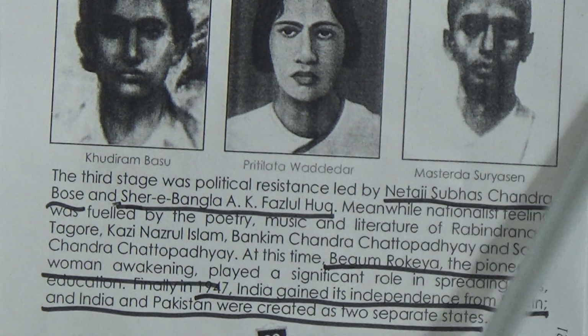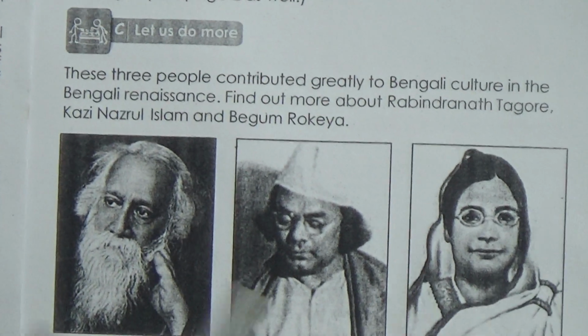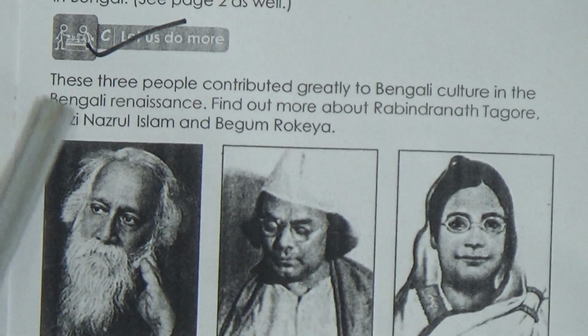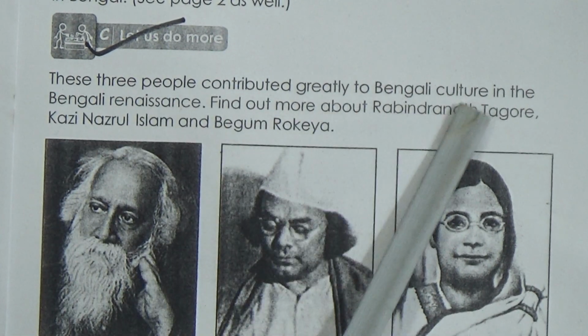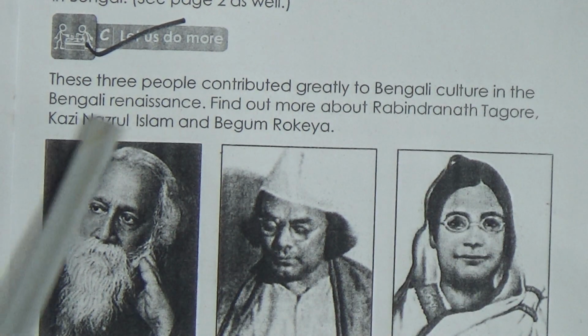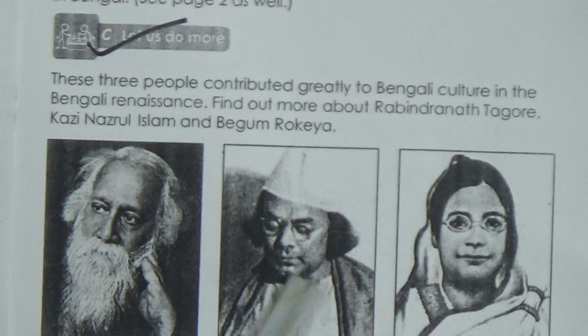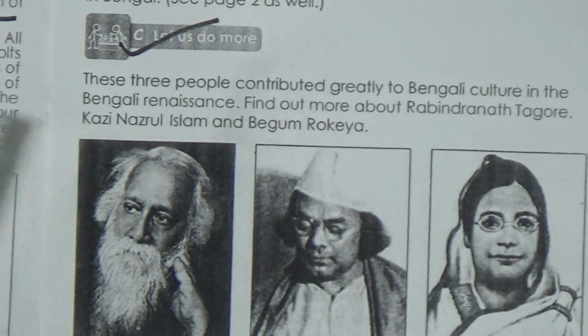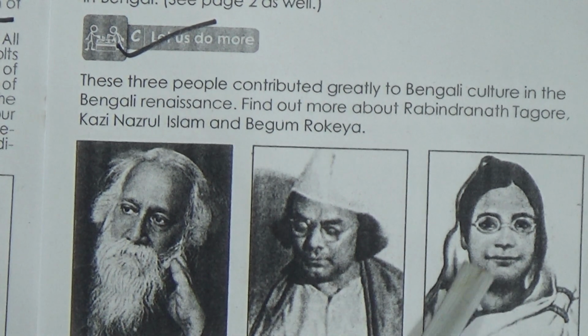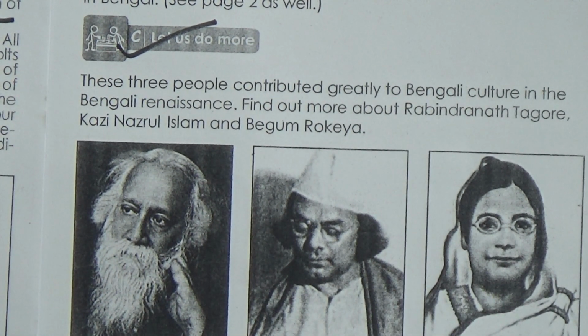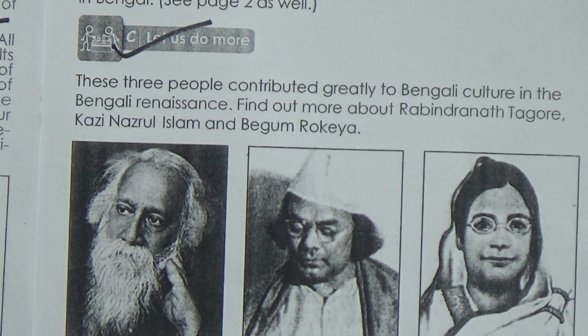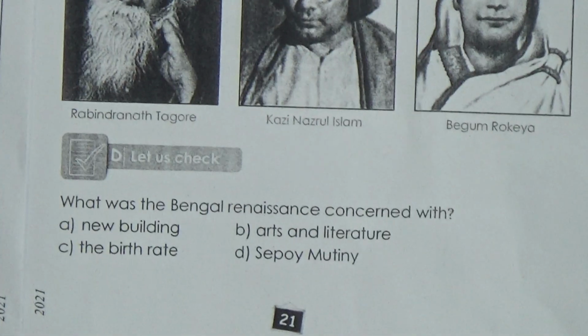Now look, there is a picture of Rabindranath Tagore, Kazi Nazrul Islam and Begum Rokeya, and this is important. You can give a tick mark. These 3 people contributed greatly to Bengali culture in the Bengali Renaissance. So the question might come, write the name of 2 people or 3 people who have a great contribution to the Bengali culture or to the Bengal Renaissance.